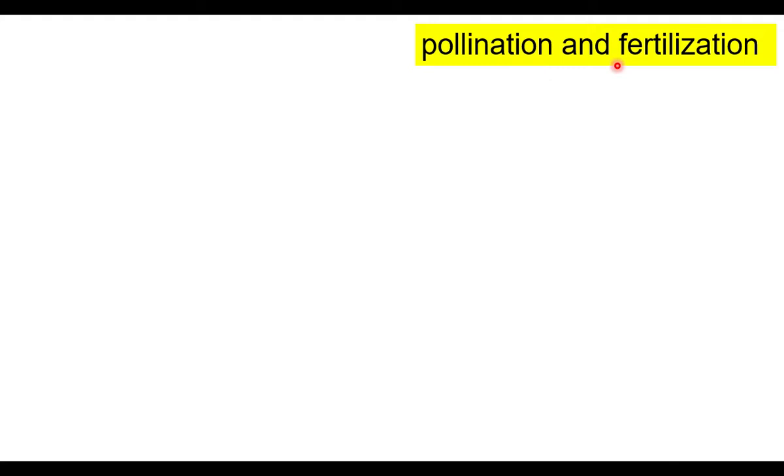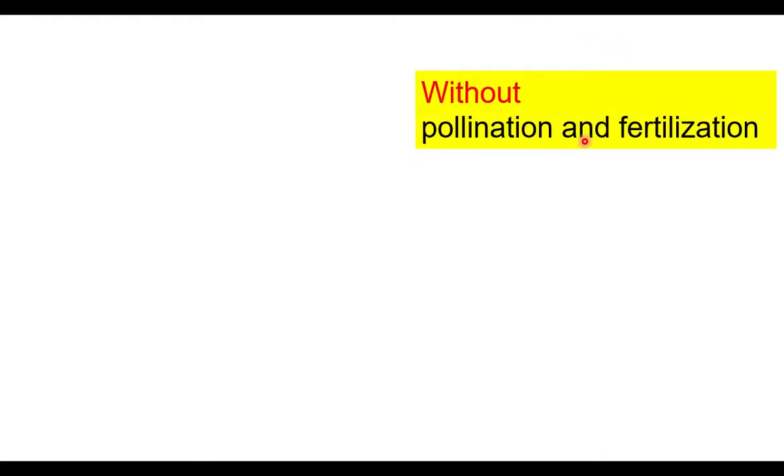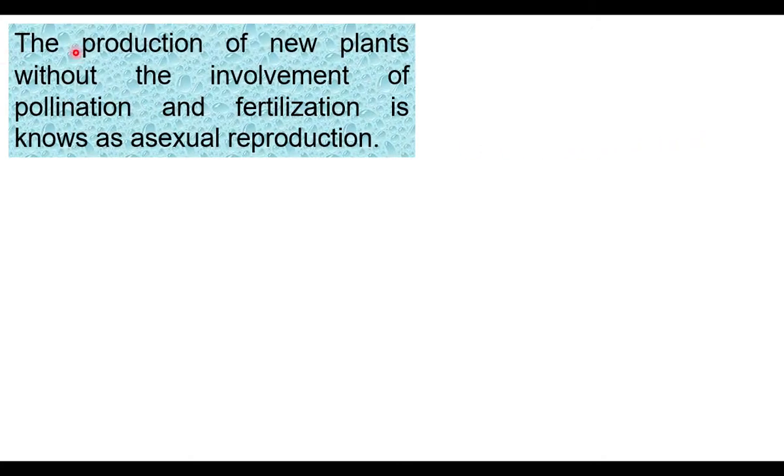Pollination and fertilization are needed for the formation of a plant by means of sexual reproduction. Without pollination and fertilization, plants are produced by asexual reproduction. Then what is asexual reproduction? The production of new plants without the involvement of pollination and fertilization is known as asexual reproduction.